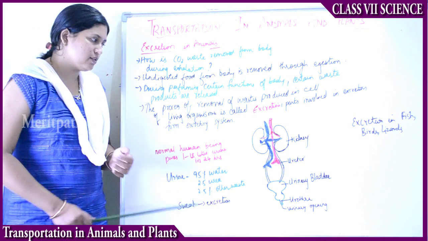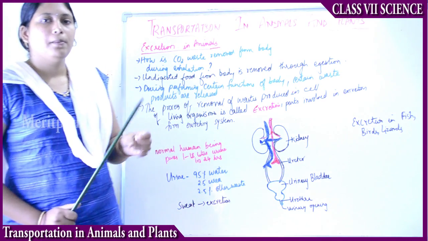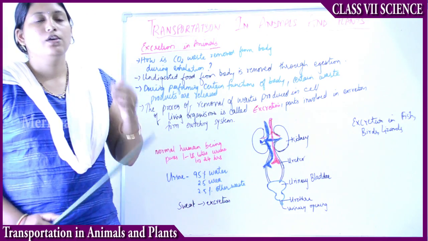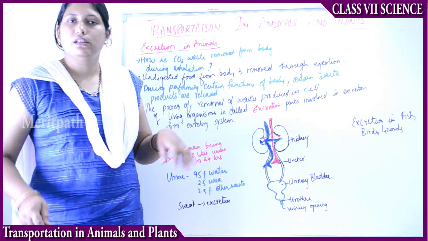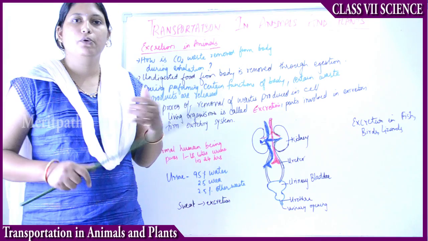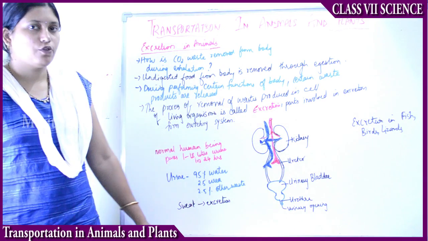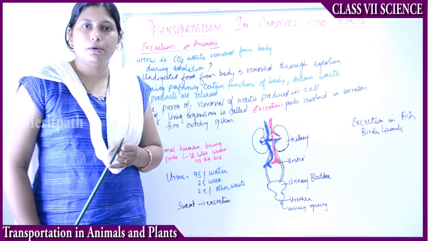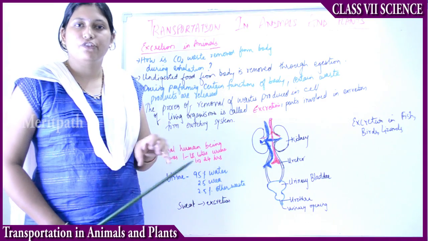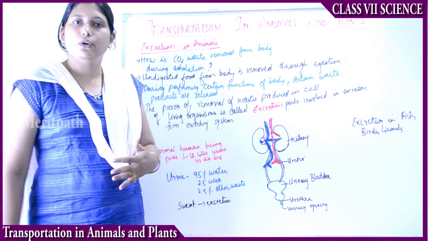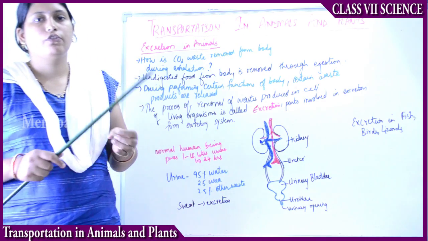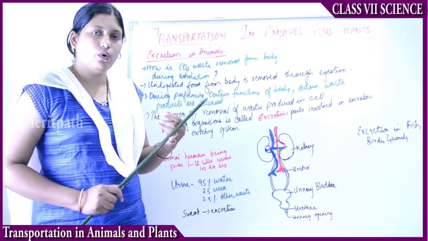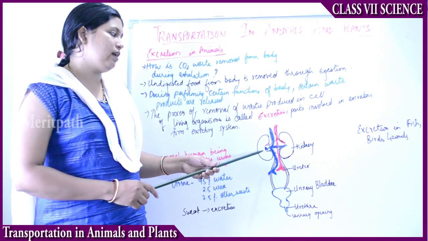So how does this excretion process occur? Blood is transported all through the body, right? In the process of transportation, when blood reaches the kidneys, the useful part of the blood will be absorbed by the body, and the non-useful part, or the waste or toxic material, will go into the kidneys. So in the process of circulation of the blood, the useful part will be absorbed by the body and go into the blood, and the non-useful toxic material will reach the kidneys.